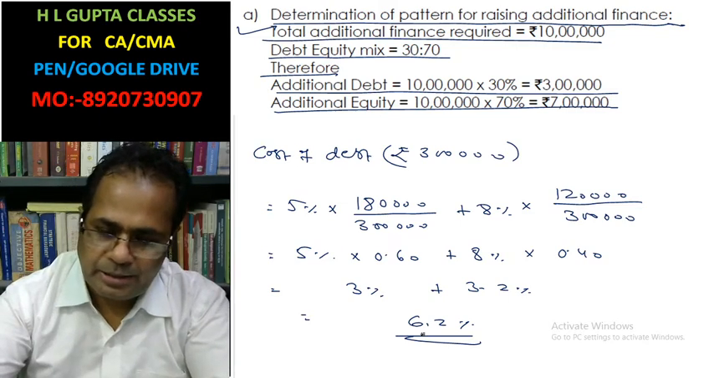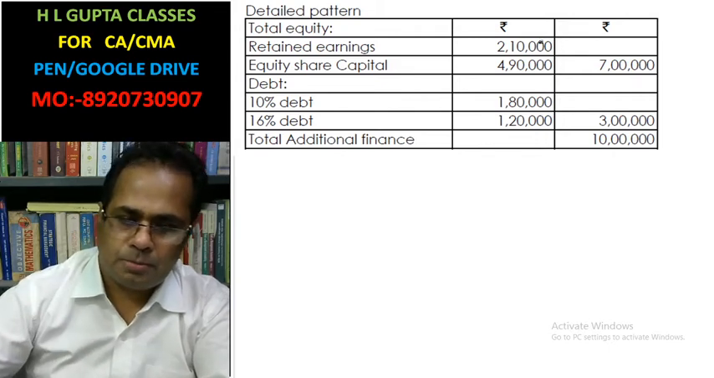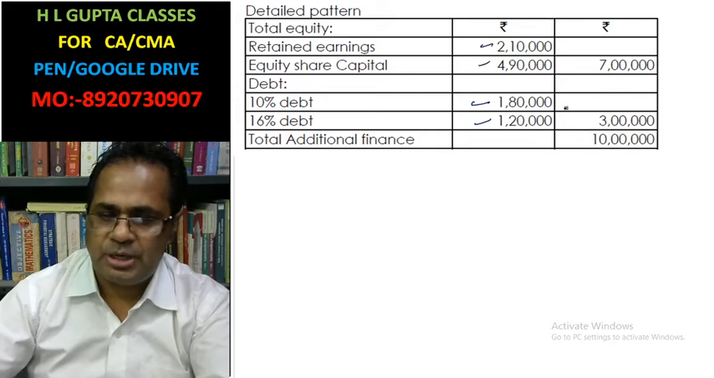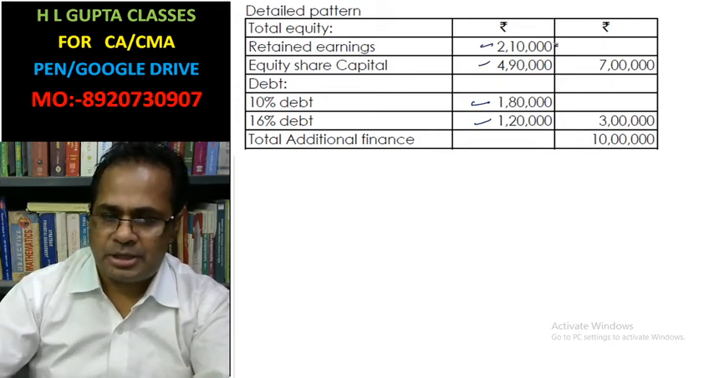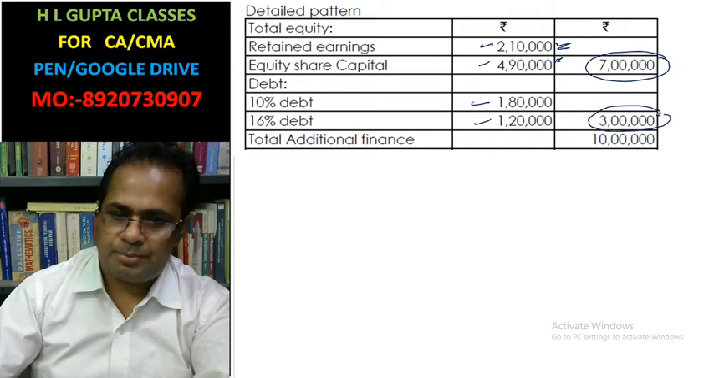Here are the details. This is the debt, and up to this we have already done. In the case of equity, this is retained earnings, this is fresh equity, this is 7 lakh, and this is 3 lakh from the debt.